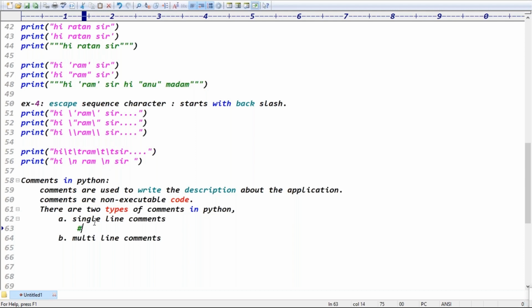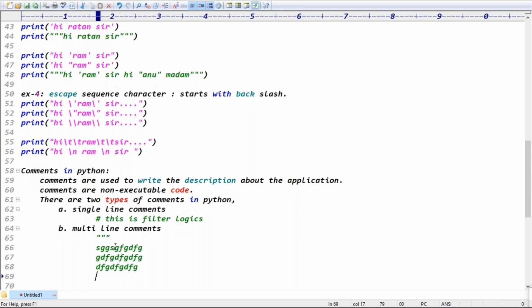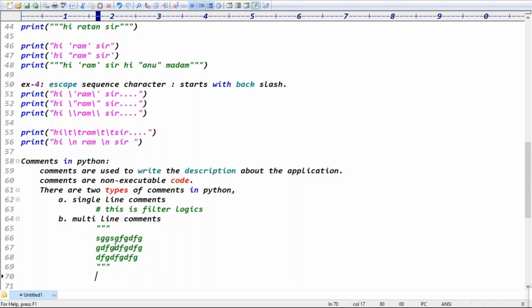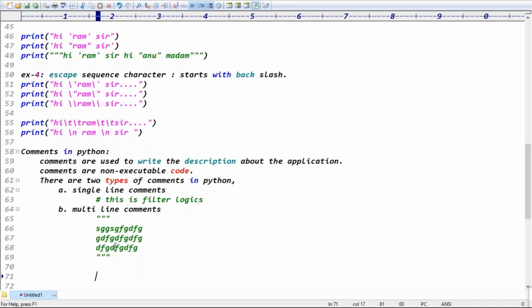We can give the corresponding message. Guys, assume I'm writing a message like this is a filter logic. A single line comment starts with a hash. And multi-line comments in Python start with three double quotes, guys. Between them you can write multiple lines of comments, whatever you need. Then close with three double quotes, right? That's it.